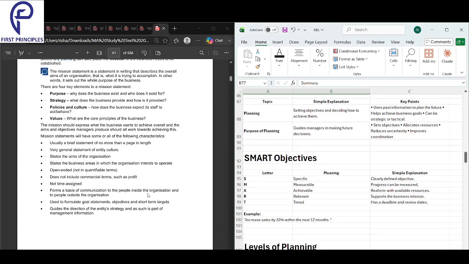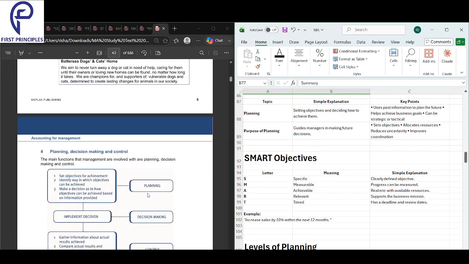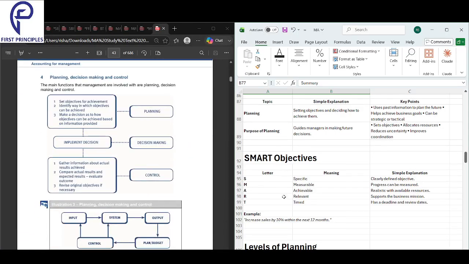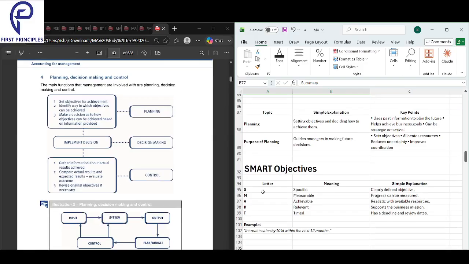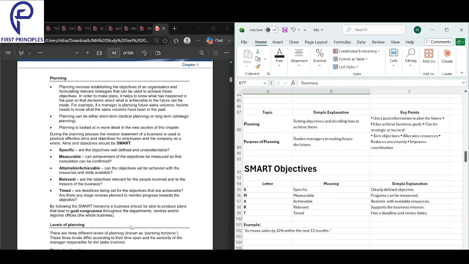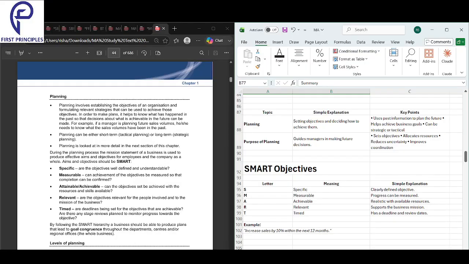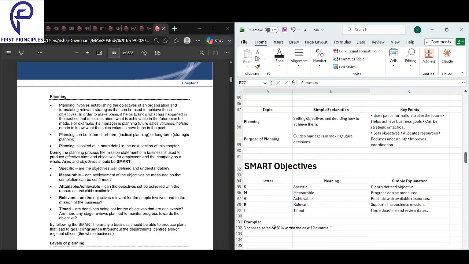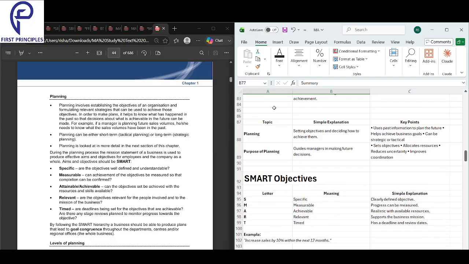Next, we'll look into planning, decision making, and control. So let's look into that. First, we look into planning and the purpose of planning. Now we look into the topics of planning.